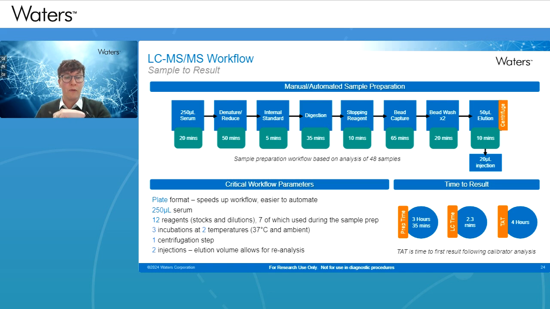So overall, going through the workflow, we're using 250 microliters of serum. We're performing a denaturation, adding the internal standard, and then digesting. We're capturing that peptide from the tryptic digest, washing that, and then eluting it off the bead, and then injecting that sample onto the system. So the total prep time for 48 samples is around 3.5 hours. And because of that LC cycle time being around 2.3 minutes, the turnaround time for the first sample is around 4 hours.